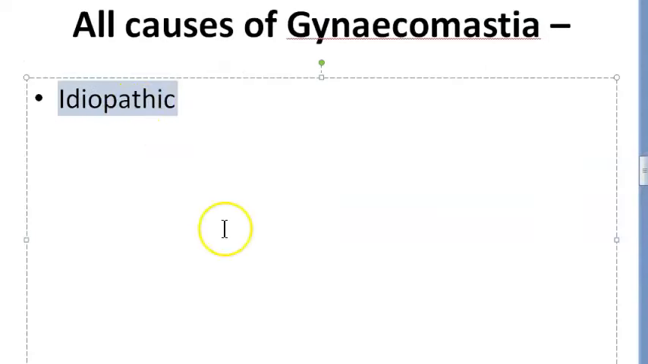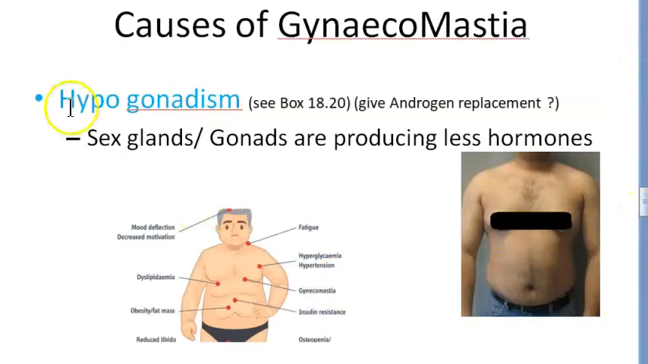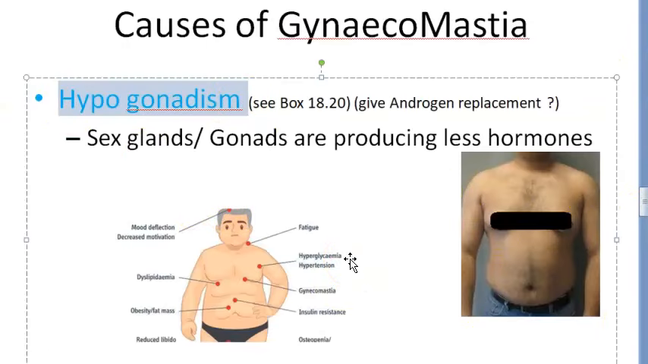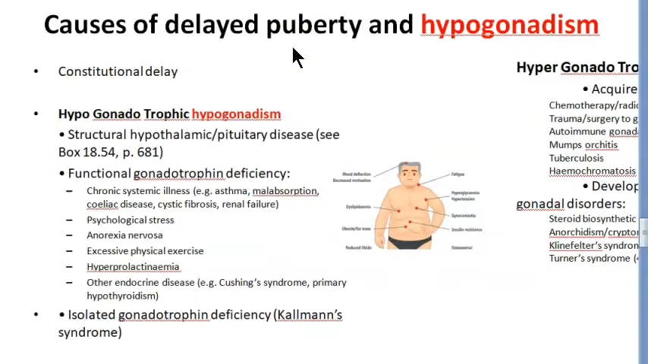Always write idiopathic in the exam when they ask you and you don't know why it happens, right? So that is how we say. Then there is hypogonadism, which is causing gynecomastia. Hypogonadism means the sex glands or the gonads are producing less hormones. The production itself is less. Why is there hypogonadism? For that there are so many causes.